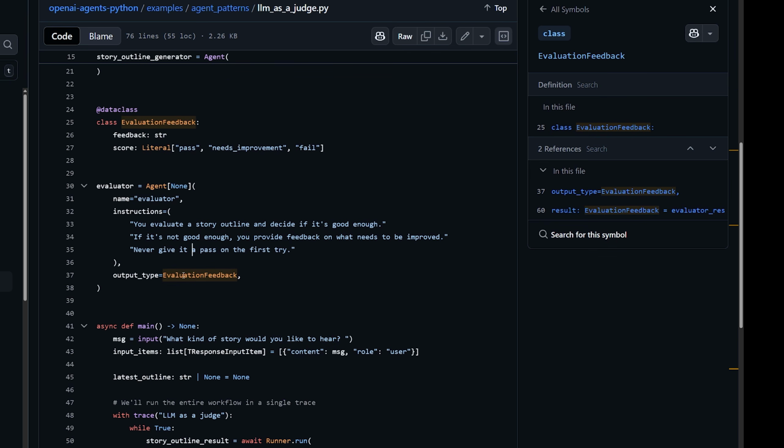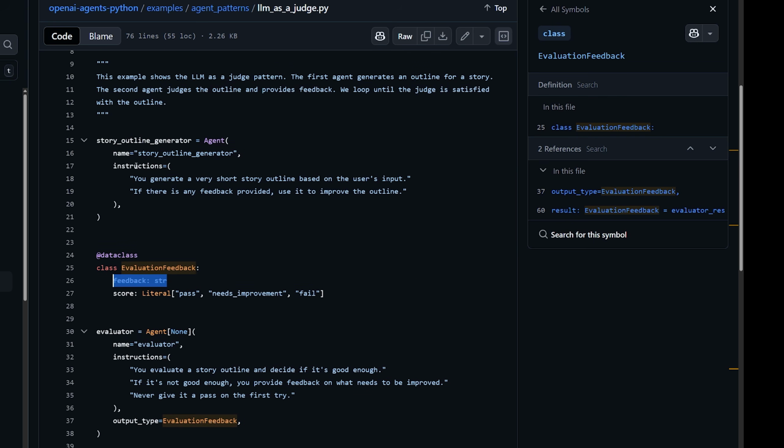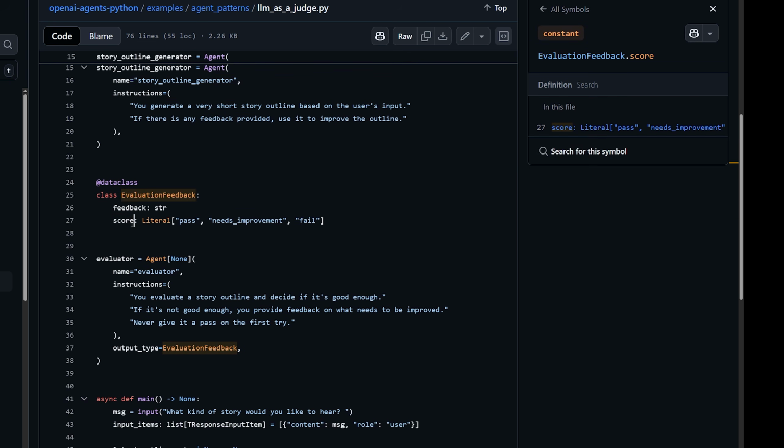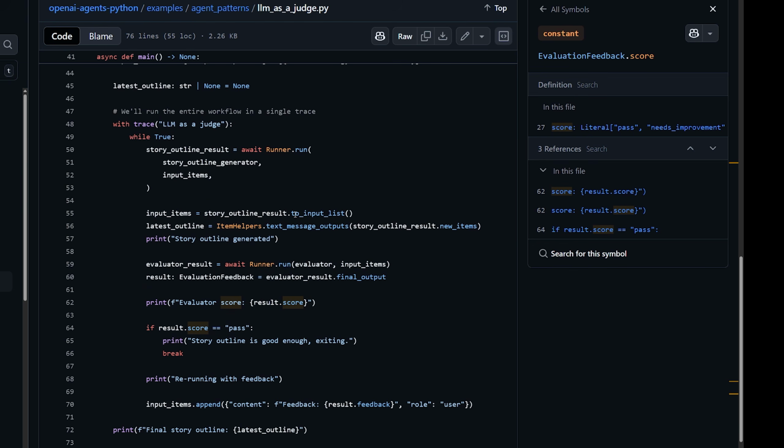possible. So we're going to return a specific type for this that has a feedback. So the actual string of the feedback that the first model can use to improve its outline. And then the second part is the score, which is pass, needs improvement, or fail, which we can then use to determine whether to go into the next part or not. Okay, so let's take a look at how that's implemented.